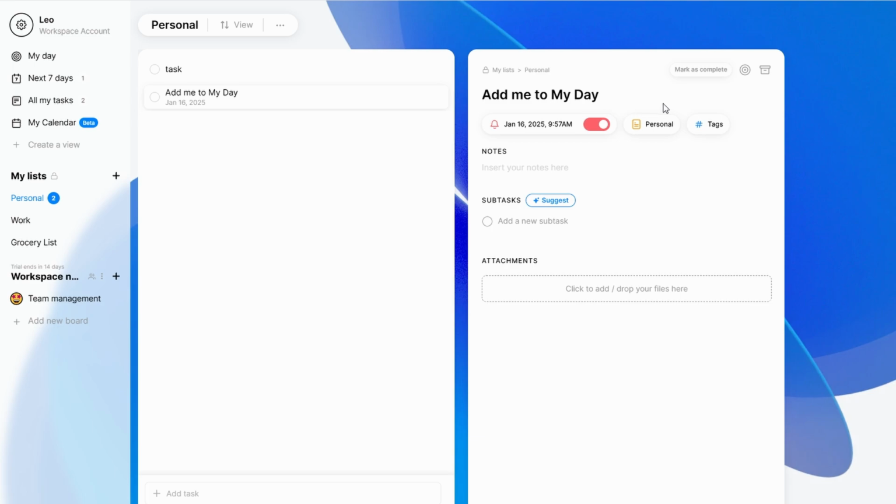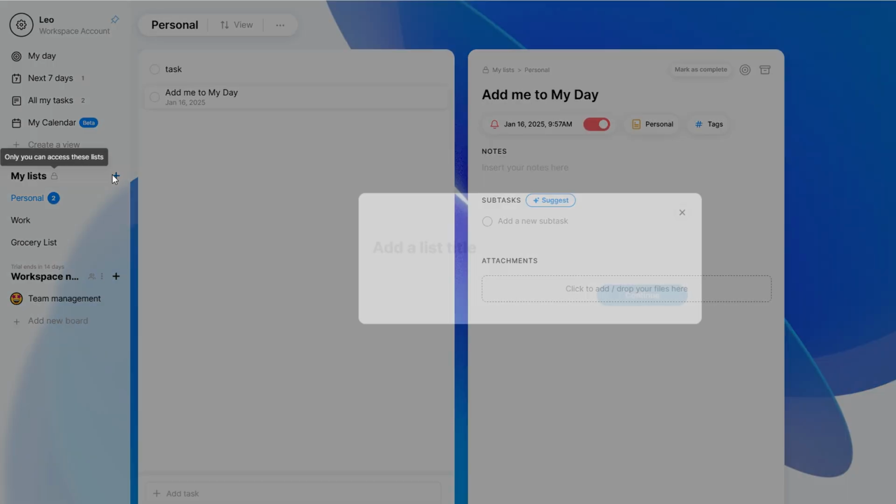Lists are incredibly helpful for staying organized. They allow you to group similar tasks together, which makes it easier to focus and reduce that feeling of being overwhelmed. Here's how you can create and use lists effectively. To start, navigate to the List section on your Any.Do app or desktop. You'll find an easy-to-spot option to create a new list.